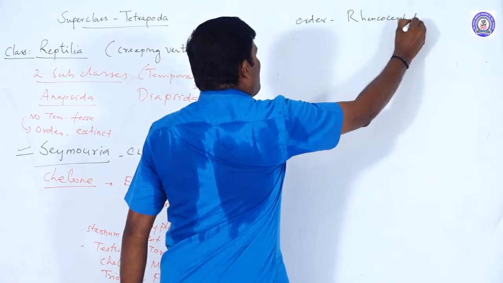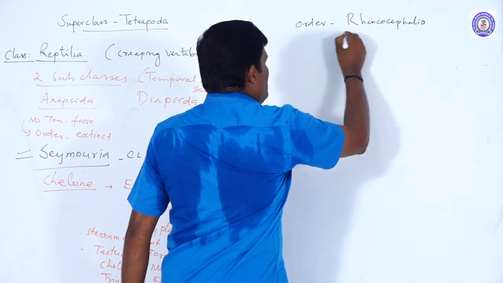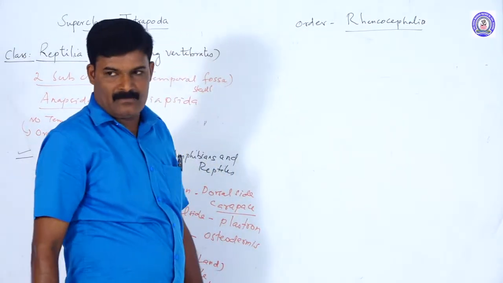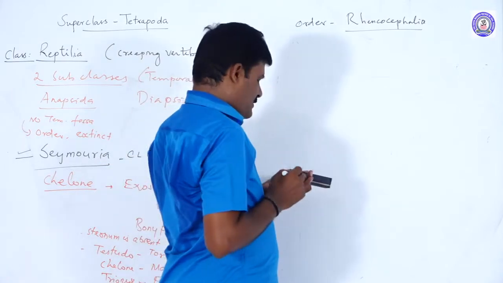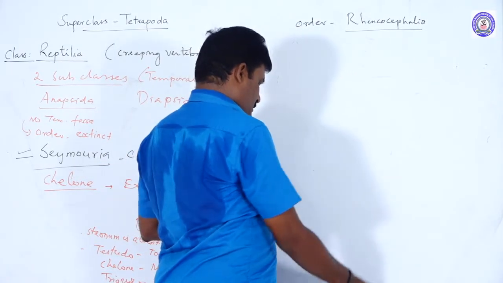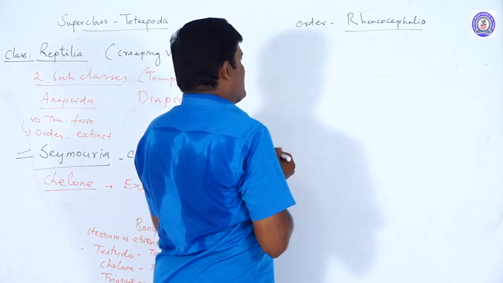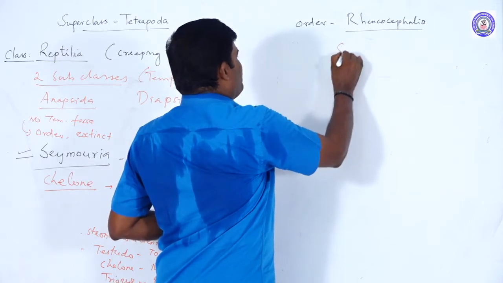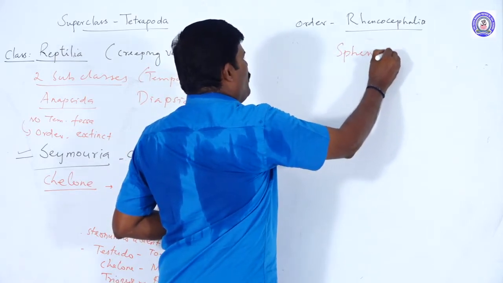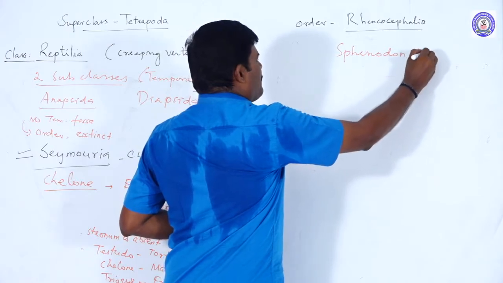Rhynchocephalia. Only one living animal is there. That animal's name is Sphenodon punctata.